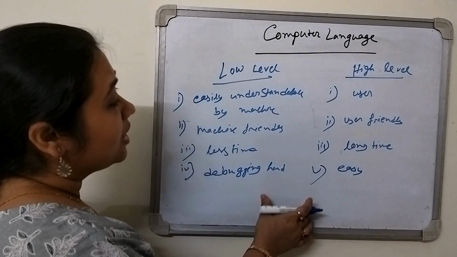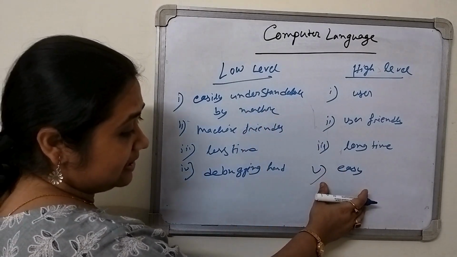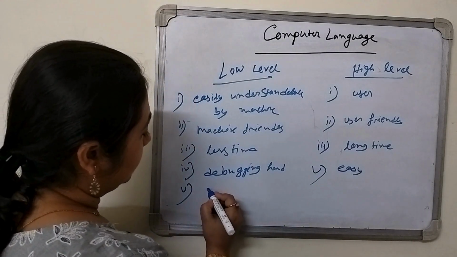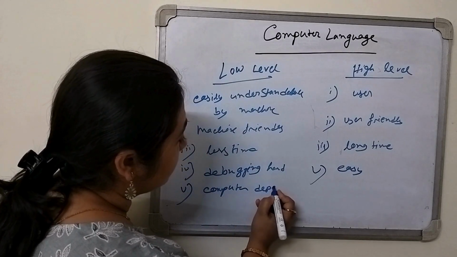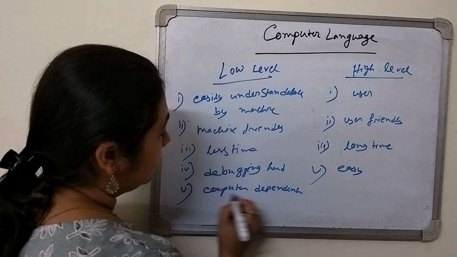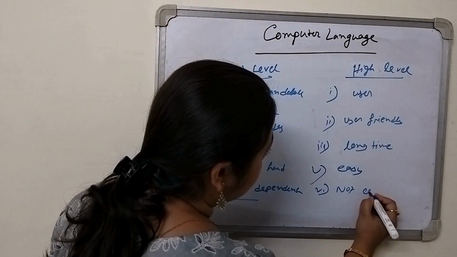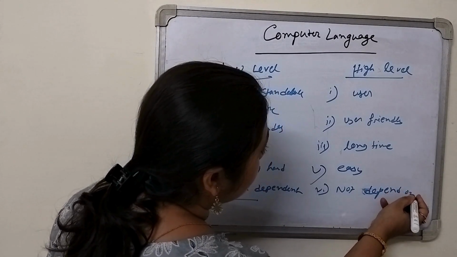It is easy because it is written in English. Next, the low level language is computer dependent, as it is written in the binary language, but the high level language does not depend on the computer.